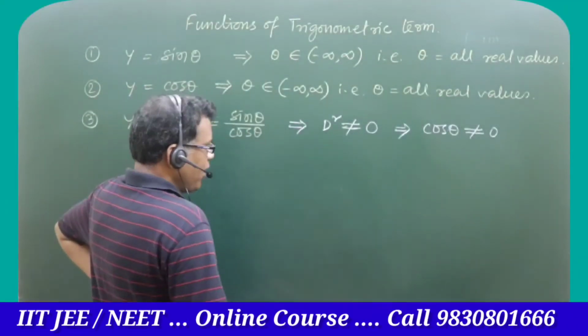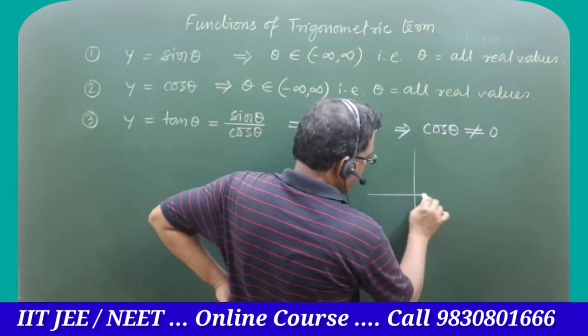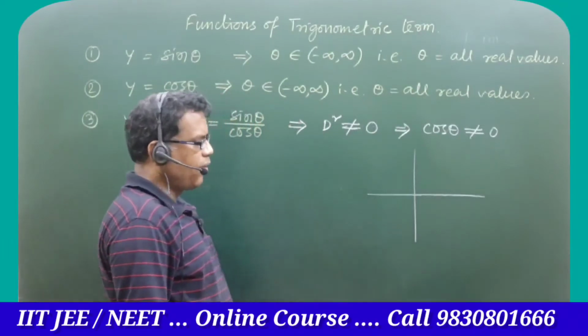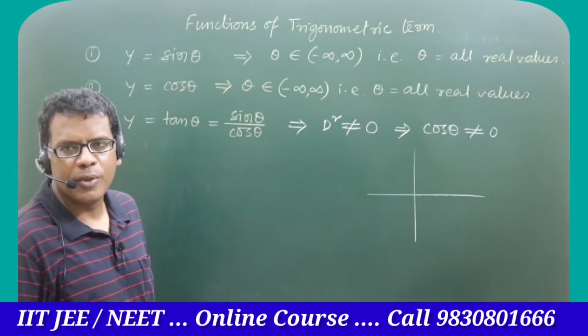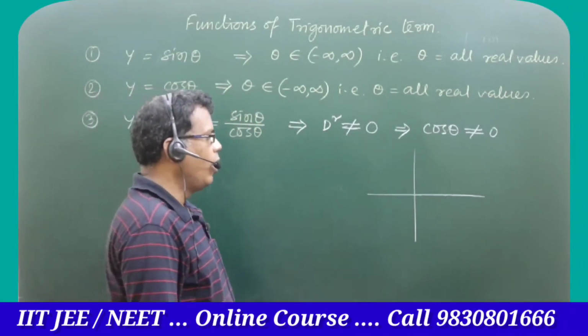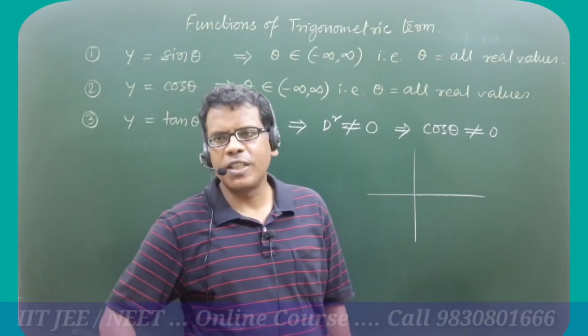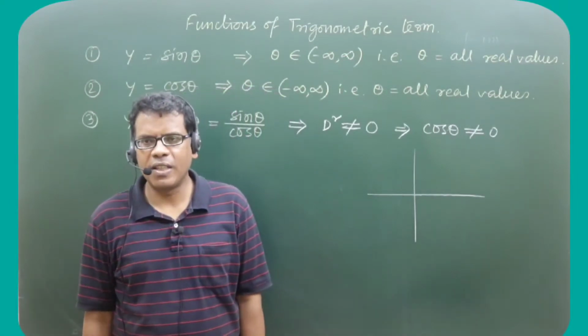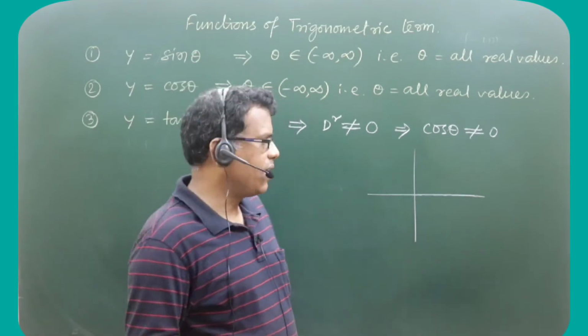See, if you go to the xy plane and write down all permissible values of cos theta based on different values of theta in the quadrants.